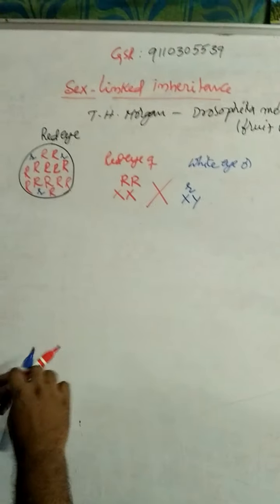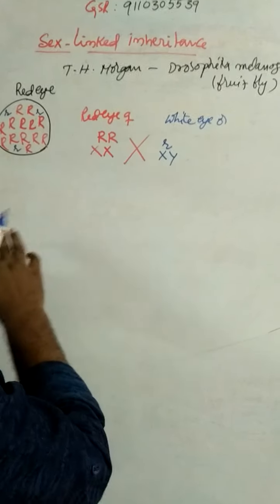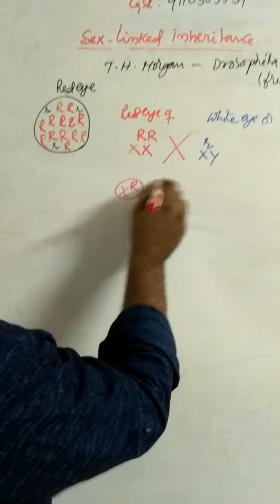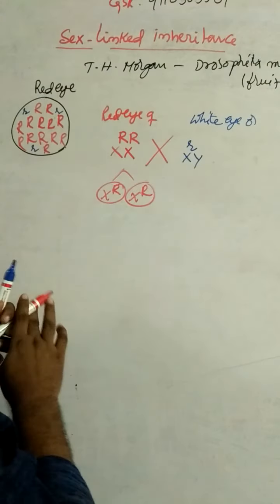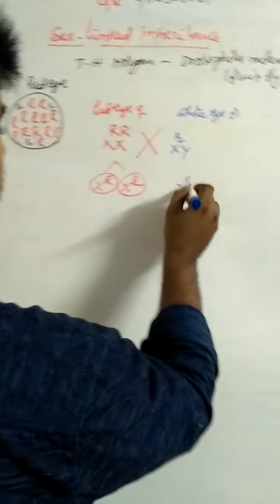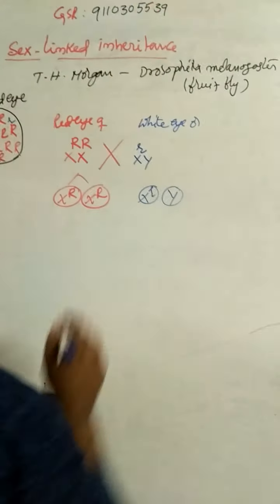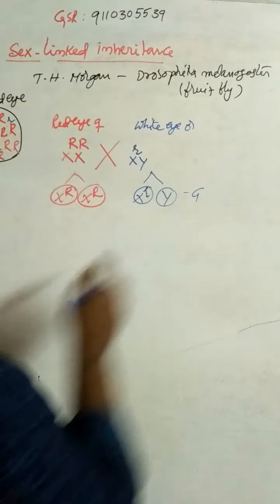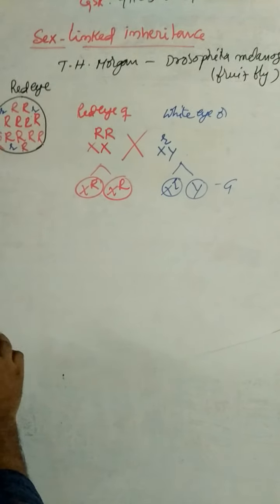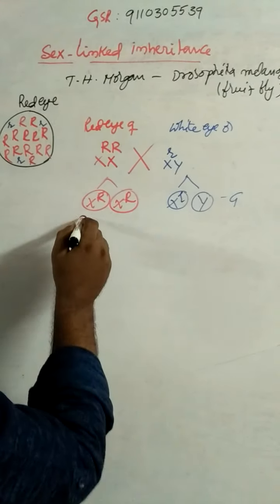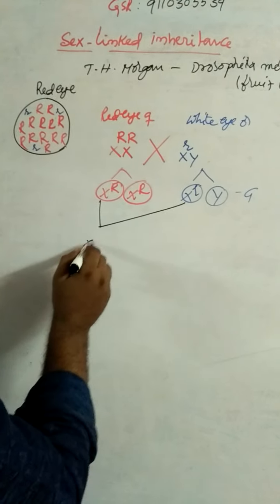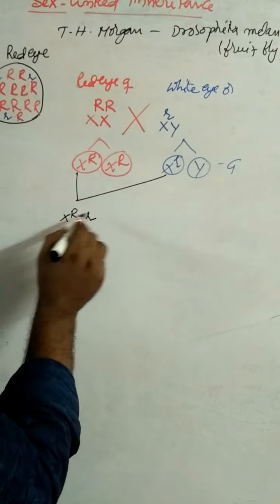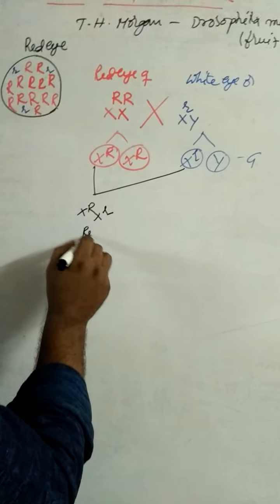In the F1 generation, these are the gametes: X capital R and X capital R for the female, and these are the male gametes. In F1 generation, we get X capital R X small r, which is a red female, and X capital R Y, which is a red male.